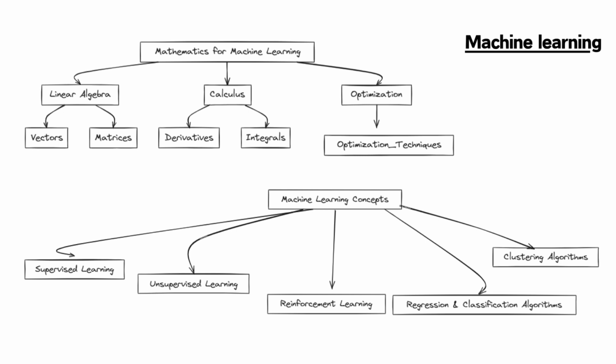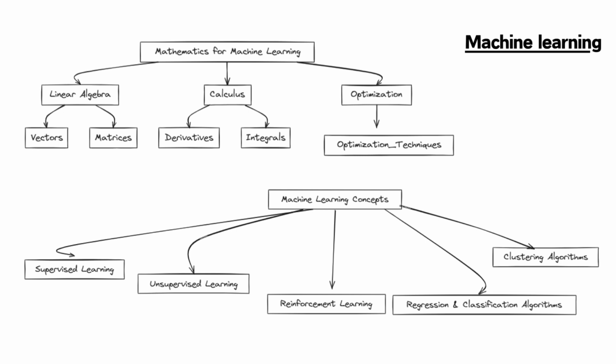Just for example, under linear algebra we will see vectors and matrices, and under calculus we will see derivatives and integrals. If we covered all the topics, that is not possible, and we are not even required to learn that. So I hope you're getting it.